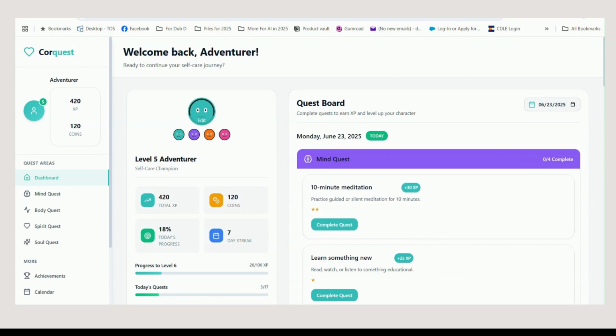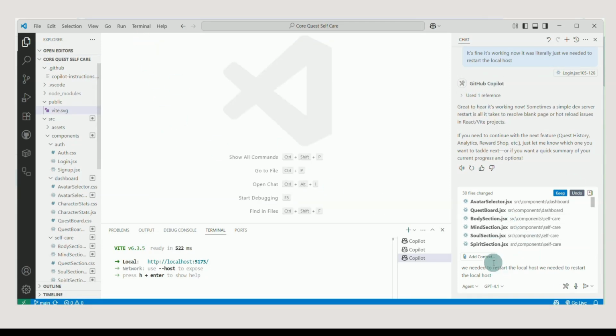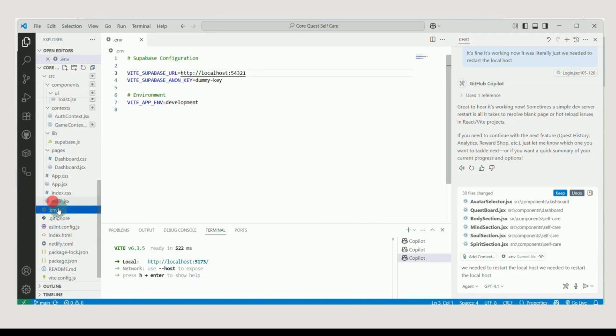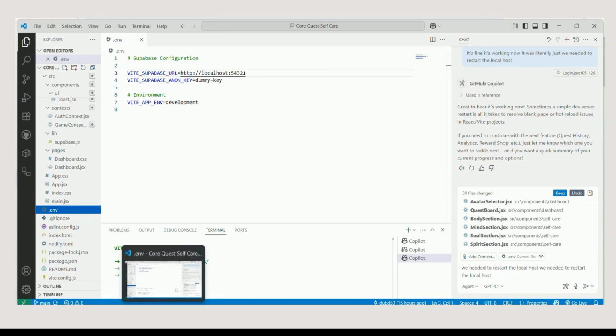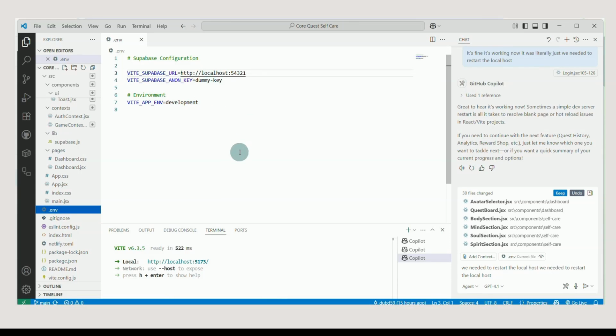And like I said, I just have to go in here now and connect everything up. There's probably some fine tuning here, but the next thing I'm going to tell it is to set up our, I always forget this guy, Netlify. It's a strange name. I probably pronounced it wrong. Set that up, set up the back end, get everything connected. I'm not sure if we even have a, yeah, here's an ENV file, and there we go. We put in a dummy key so that we can get into the actual application to be able to see it. But as it goes through now, I'm going to go ahead and set all of this up.